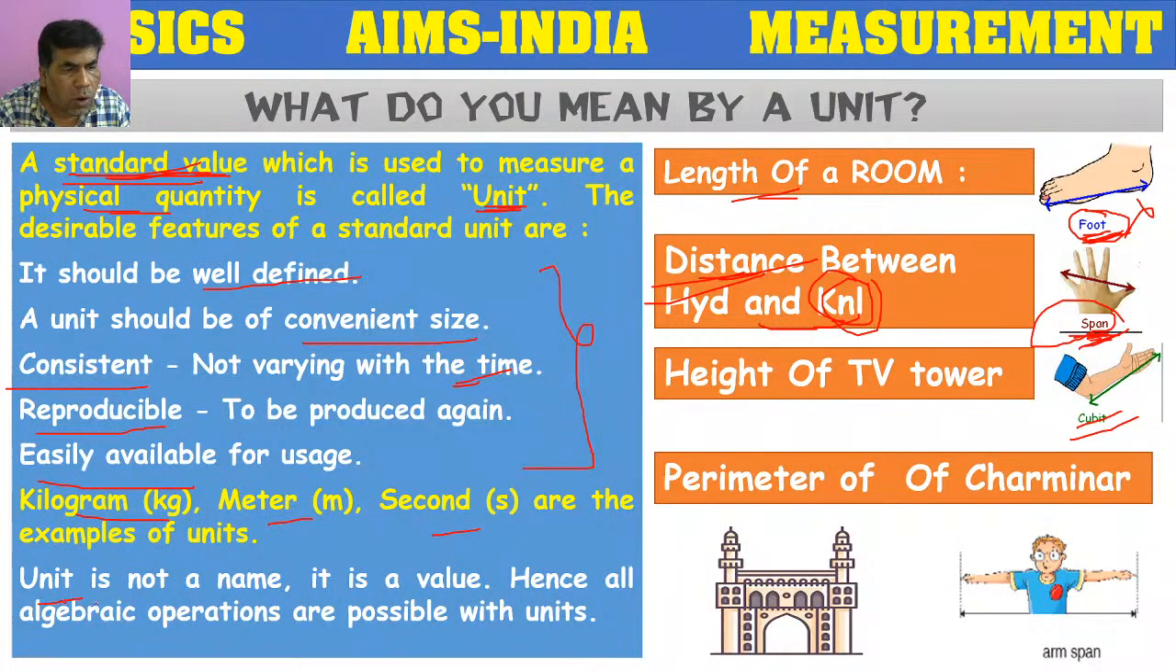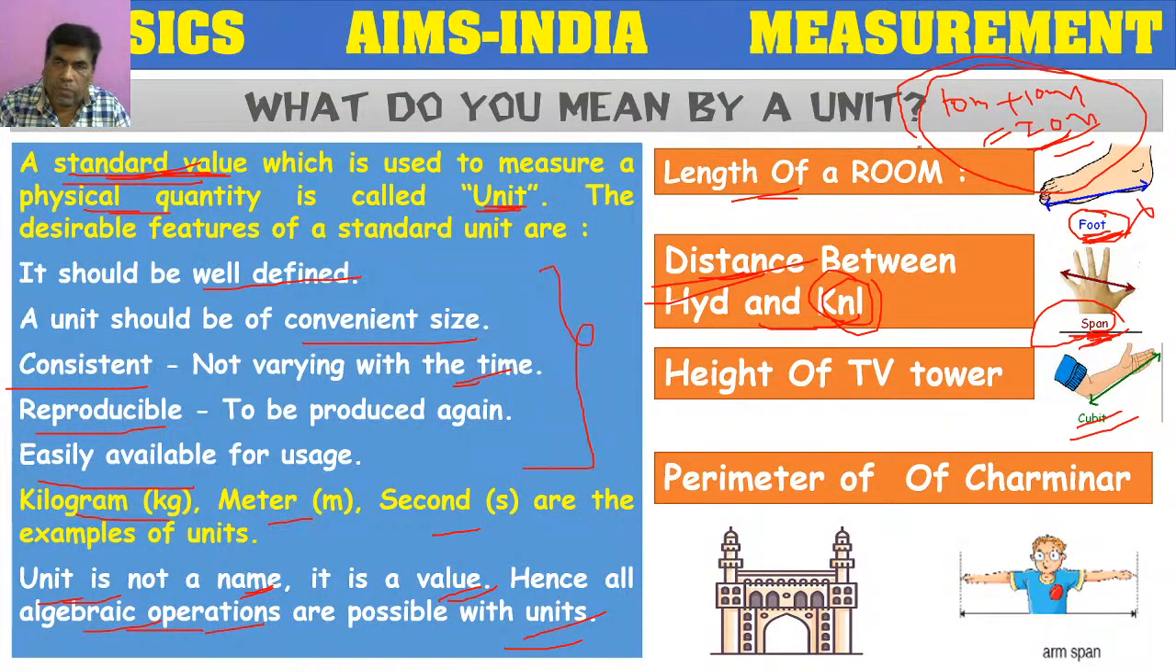Actually, a unit is not a name. It's a value. All algebraic operations are possible with the units. Suppose 10 meter plus 10 meter. What is the value? 20 meter. 10 meter plus 10 meter equals 20 meter. So here algebraic operations like addition are possible with the units. So that's why it is not a name, it's a value. So this is the definition of unit and its features.